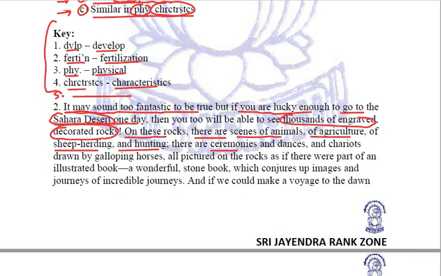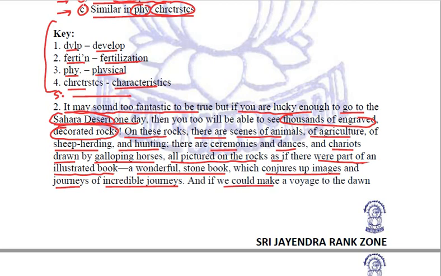There are ceremonies and dances and chariots drawn by galloping horses, all pictured on the rocks as if they were part of an illustrated book, a wonderful stone book which conjures up images of incredible journeys.